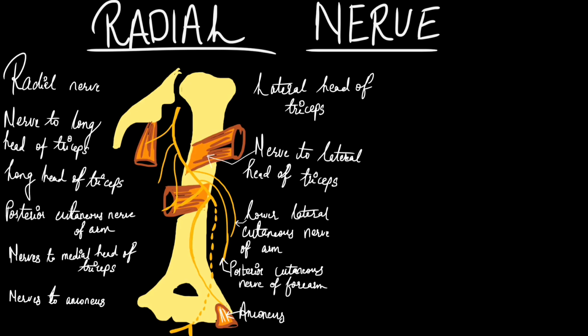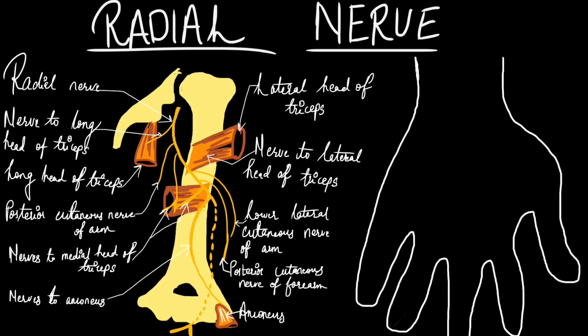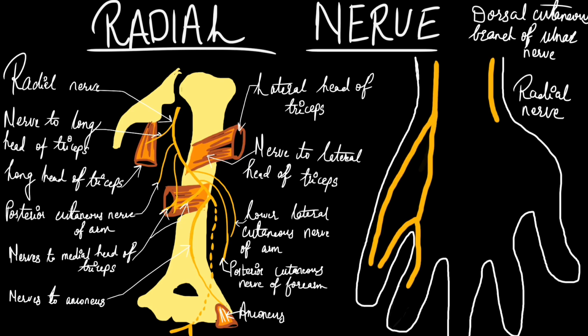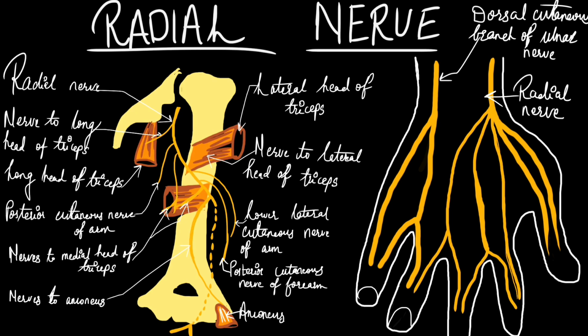Branches. Axilla. Sensory: the posterior cutaneous nerve of the arm supplies skin on the back of the arm. Motor: nerve to the long and medial heads of triceps brachii. Spiral groove. Sensory: the lower lateral cutaneous nerve of the arm supplies skin on the lateral surface of the arm. The posterior cutaneous nerve of the forearm supplies skin of the middle of the back of the forearm. Motor: nerve to the lateral and medial heads of triceps brachii and anconeus.